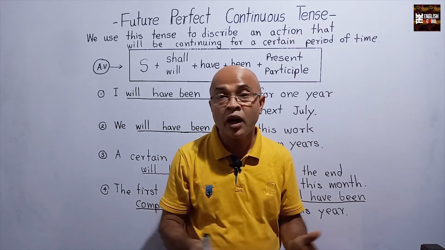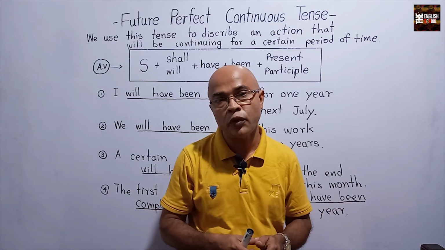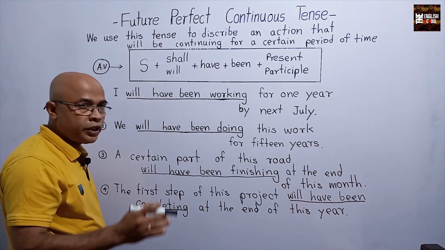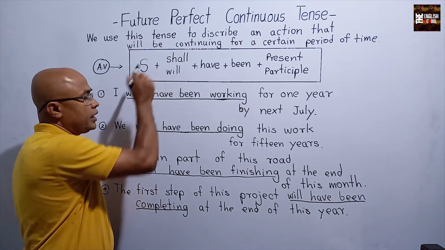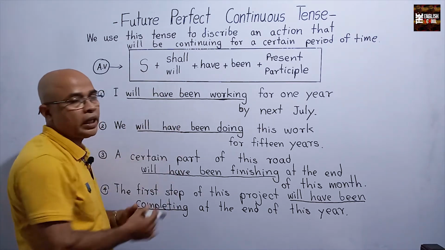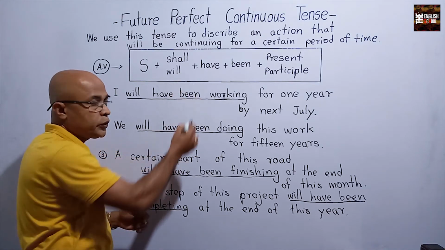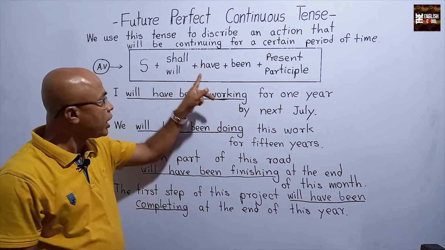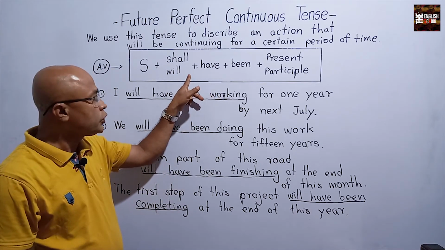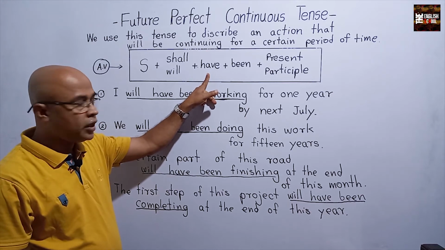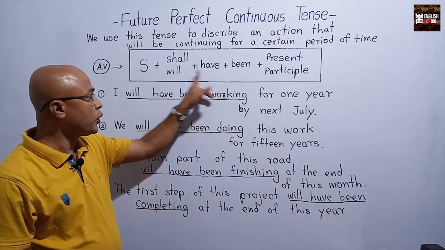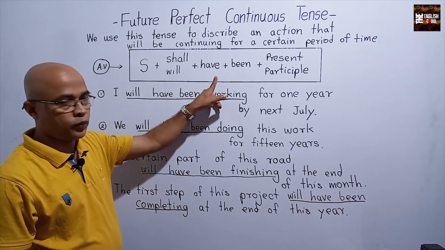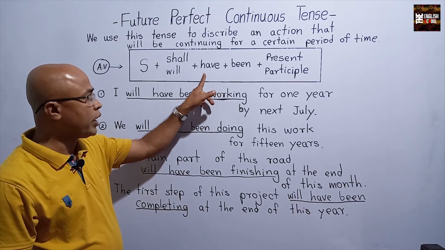So, now let's see how to make its active voice form. This is the formula. We use the subject. Then we have to use shall or will. After that we have to use have. Here we can't use has, because we have to use the base verb after shall or will. So that's why we have to use only have. You can't use has here. So we use subject plus shall or will plus have. This is a very special thing, you have to use have here.